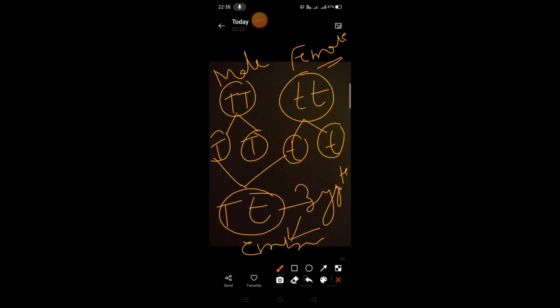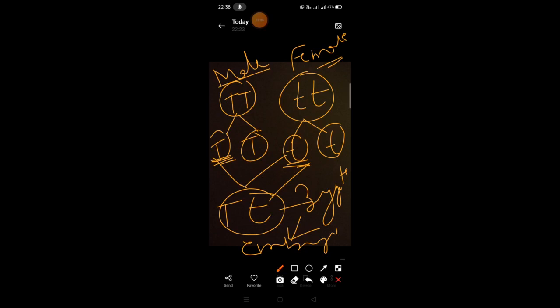So what we have seen here, that one of the chromosome or one of the gene set is coming from male parent and one is coming from the female parent. So we can say that both the parents are equally participating in the formation of the zygote or embryo.